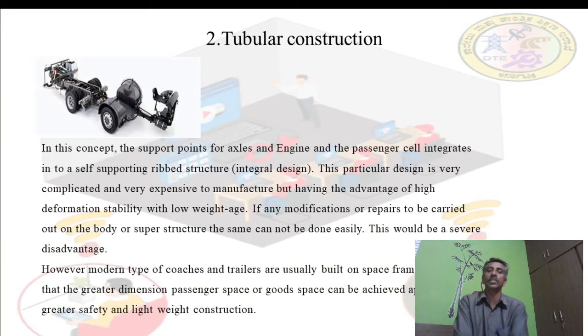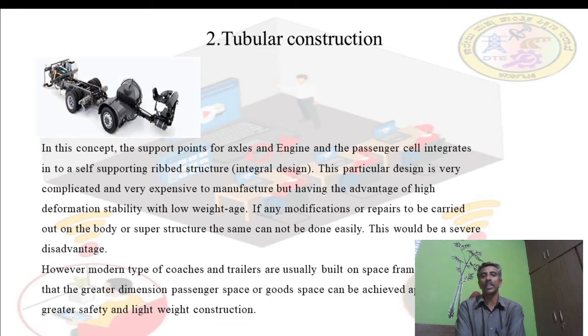Next, the second construction is tubular construction. In this concept, the support points for axles and engine and the passenger cell integrate into a self-supporting ribbed structure, an integral design, as shown in the figure. This particular design is very complicated to design and very expensive to manufacture, but has the advantage of high deformation stability. That means if deformation occurs due to an accident or something, see here the advantage is there.